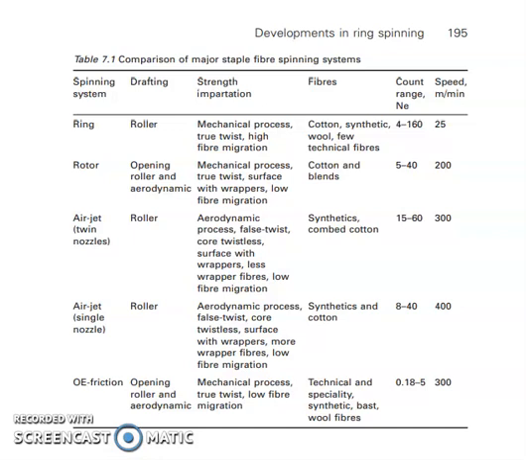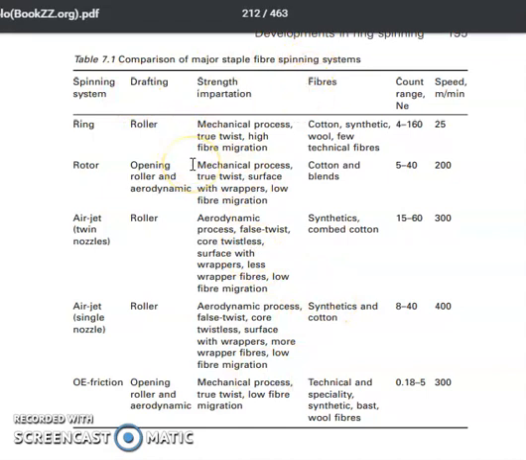Now, a brief comparison of these technologies is shown in this table. In this table, we consider ring spinning, rotor spinning, air-jet with twin nozzles, air-jet with single nozzle, and open-end friction spun yarn.